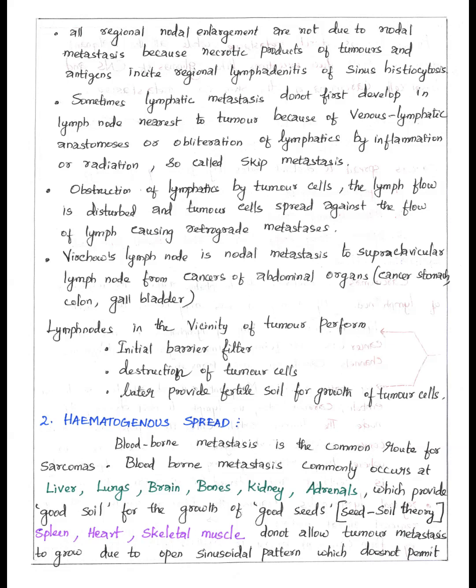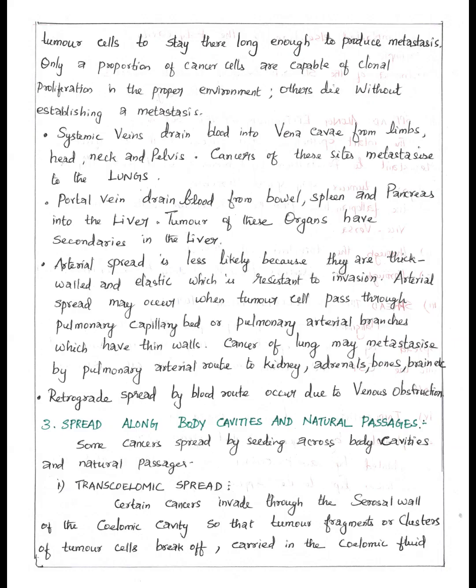Second route of spread is hematogenous spread. Metastasis through blood is common route for sarcomas. Metastasis through blood commonly occurs at liver, lungs, brain, bones, kidney, adrenals. The reason is, these organs provide good soil for growth of good seeds, which is termed seed soil theory. Some organs, due to their open sinusoidal pattern, do not allow tumor cells to stay and grow. They are spleen, heart, skeletal muscles. Some cancer cells undergo clonal proliferation and produce new cells. Other cancer cells die without metastasis.